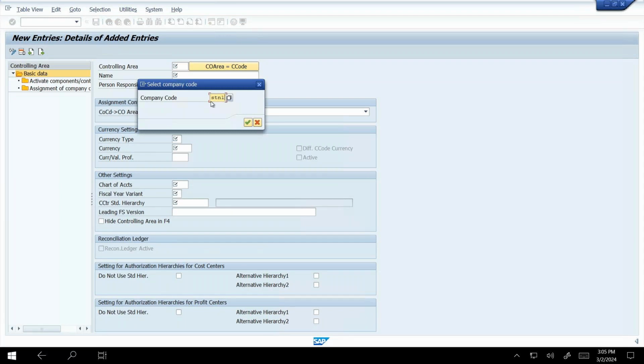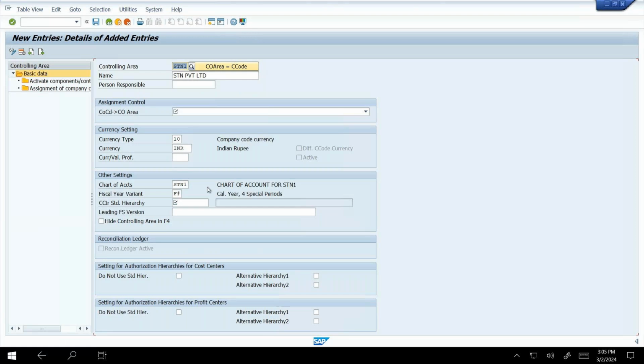Then enter. The others are automatically filled because it's already done by finance: the currency, currency type, chart of accounts, fiscal year, all those things we already created in financial accounting. That's why they are automatically transferred here.